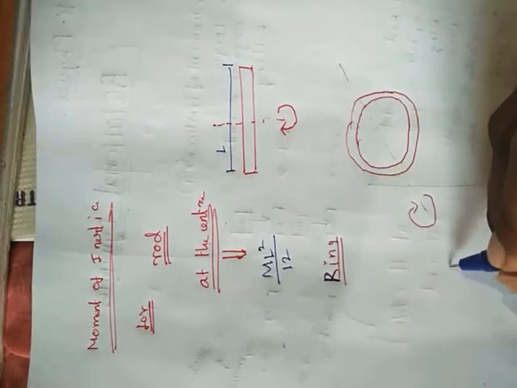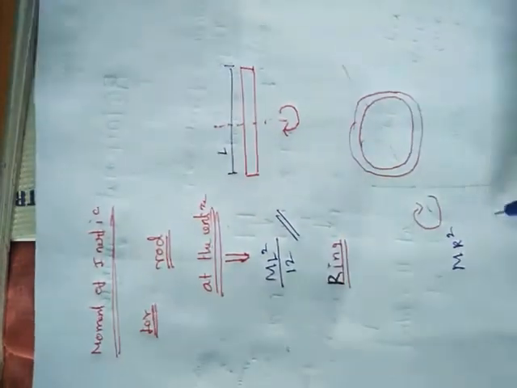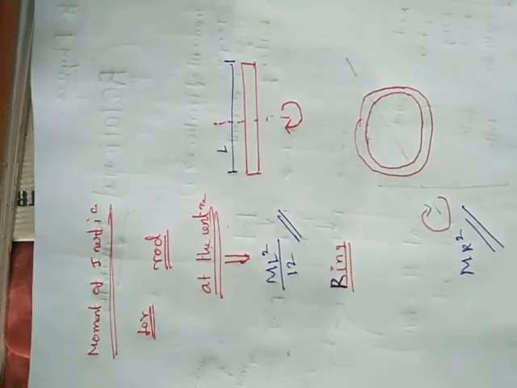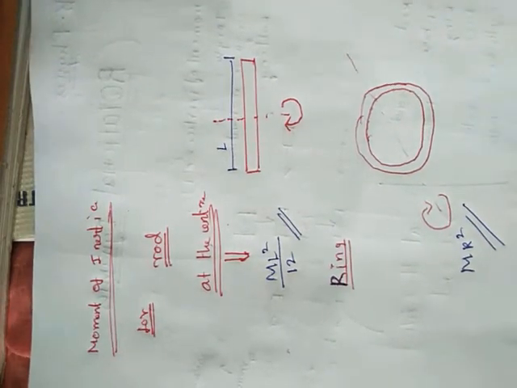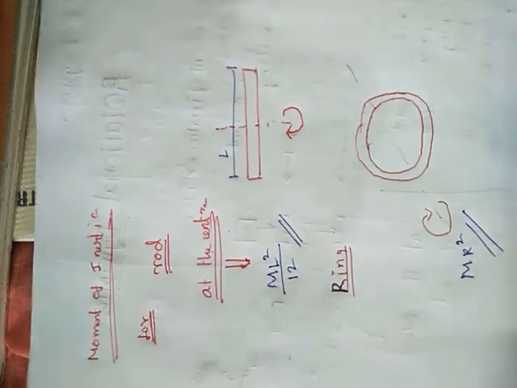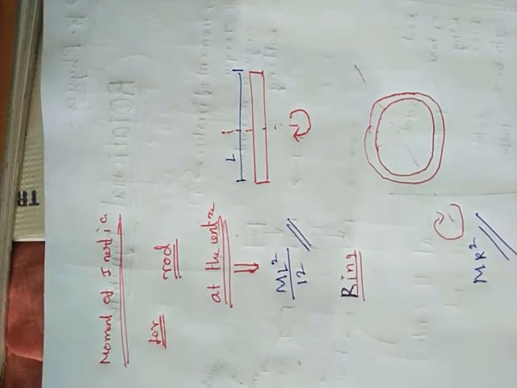It is mr square. Just got it, right? Here m is the mass of this ring or shell, and R is the radius. This is the moment of inertia for the ring at the center.